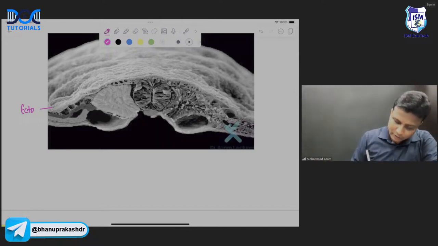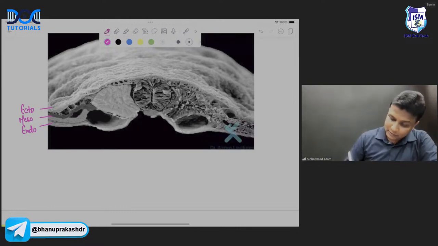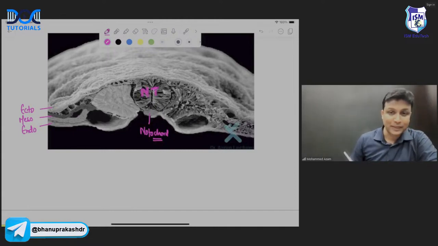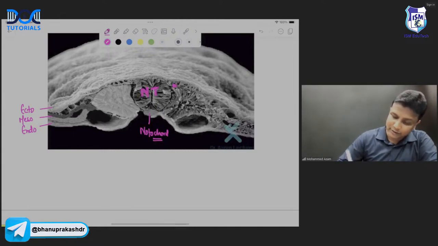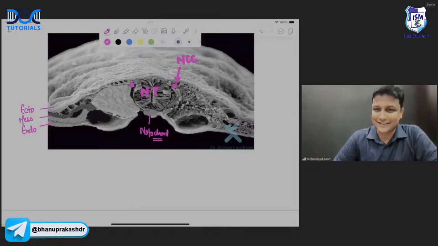Now this one here will be ectoderm and this one here will be the endoderm, and in the middle you'll be actually having the mesoderm here, sir. 3 germ layers. Of course, this is in the third week, sir. Now this one here will be the notochord. And above the notochord, this one here will be the neural tube here, sir. And just adjacent to the neural tube on either side, you'll be having neural crest cells here, sir. So first, you should be able to identify this diagram here, sir. ठीक है ना?